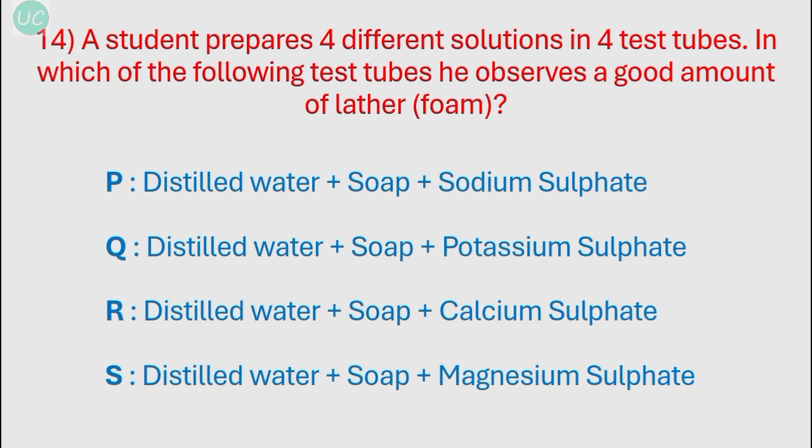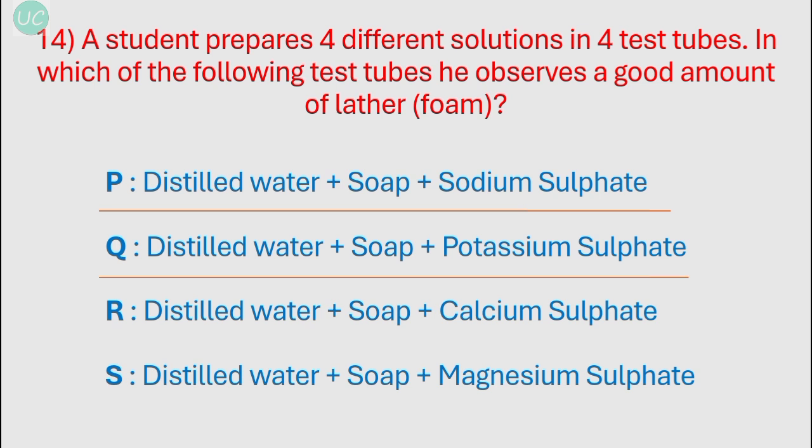Okay, now soaps are sodium or potassium salts of long chain fatty acids, but with calcium and magnesium they form an insoluble precipitate called scum. So you will not get a lather or a foam. However, with sodium and potassium sulfate, they form a lather or a foam. So over here option P and Q will give lather or foam, and option R and S will not give a foam because of the presence of calcium and magnesium ions in it.